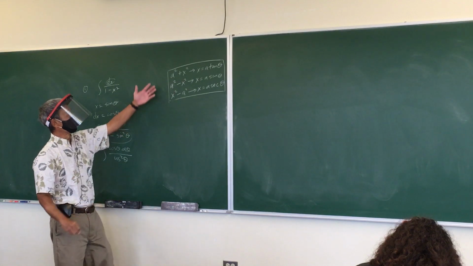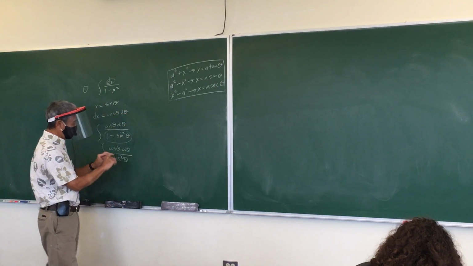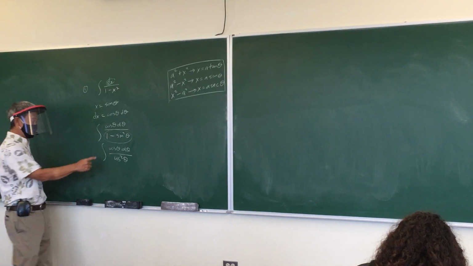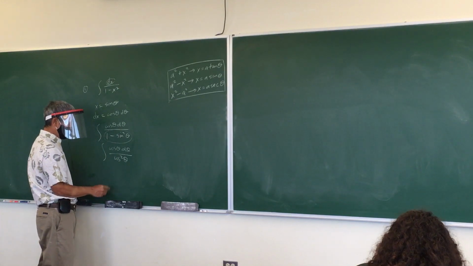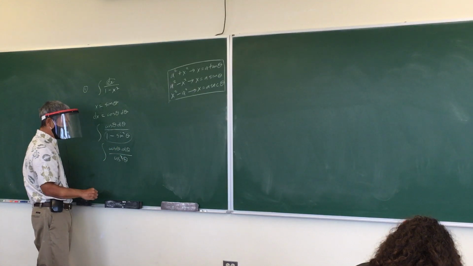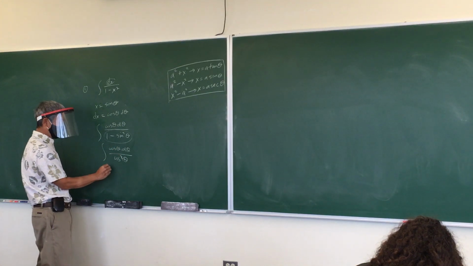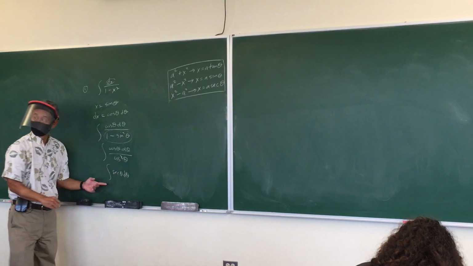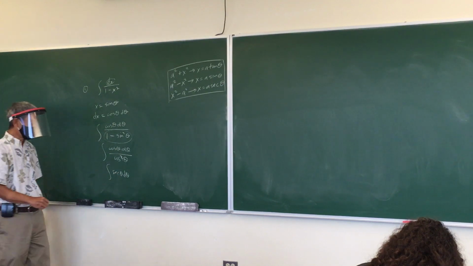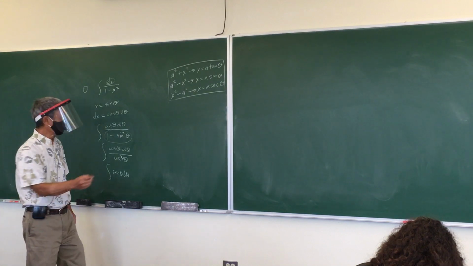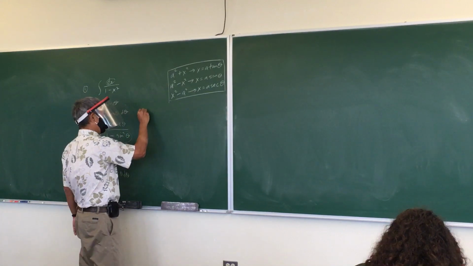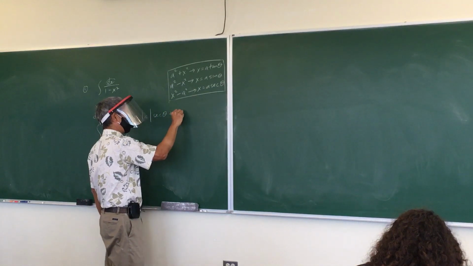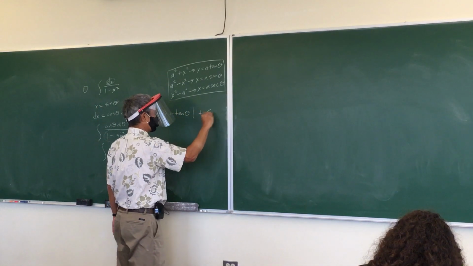See, whenever you do these trig substitutions, an identity is going to pop out. And then, can I do any canceling? Yeah, this cosine cancels, and what is 1 over cosine? Secant theta, that's right. And is that on our list? Yeah, that's on our list. You guys remember, what is the integral of secant theta? Natural log, absolute value of secant theta plus tangent theta, and don't forget to put the plus c.